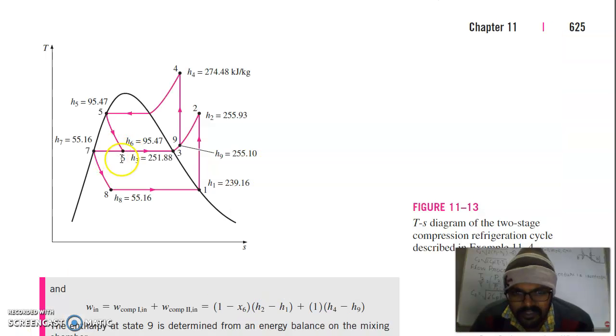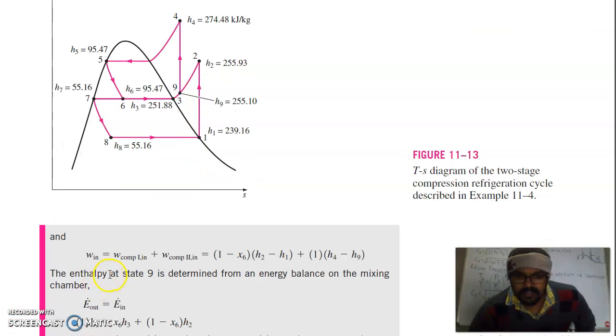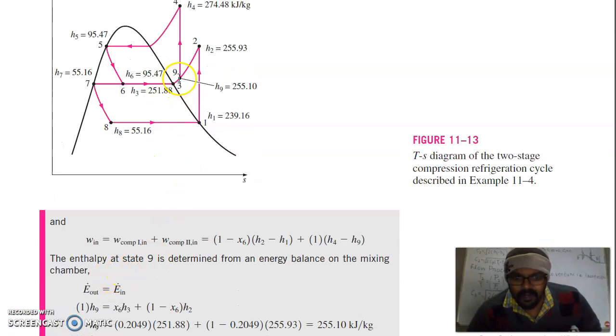So this here is your flash chamber. This is the first expansion, this is the second expansion, and this is the first stage of compression from 1 to 2. Then from 2 to 3 it is cooled, and from 3 to 4 it is again compressed. At point 9 you can see two streams coming in, one from 3 and one from 2. When they mix you get state 9.